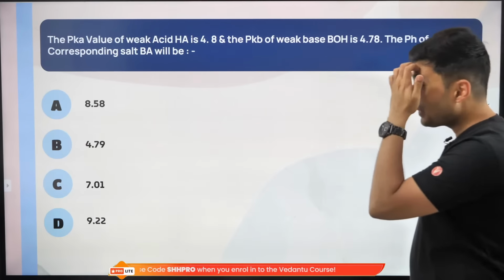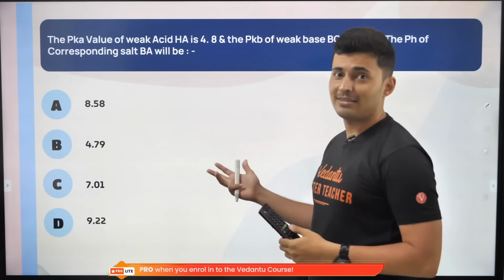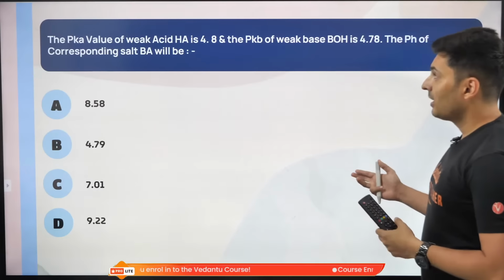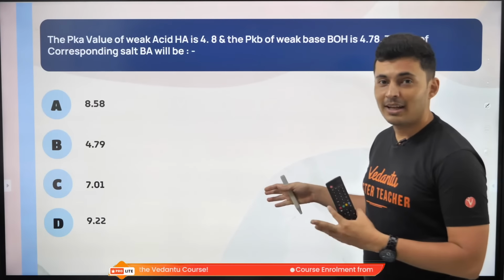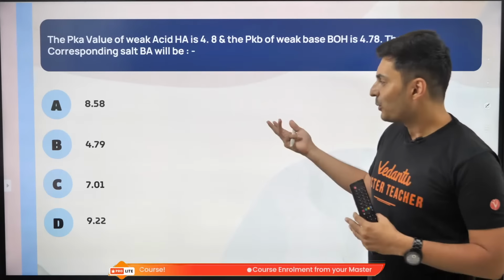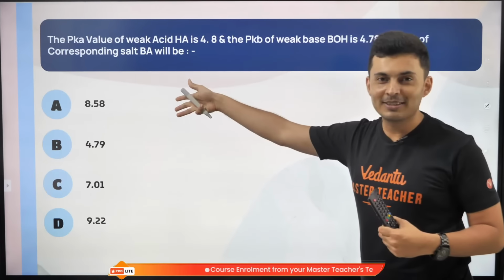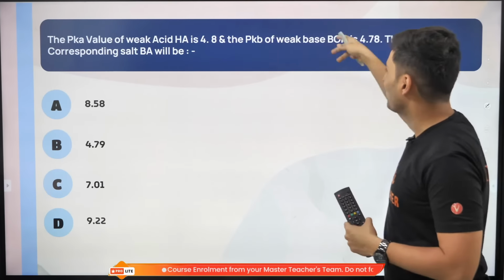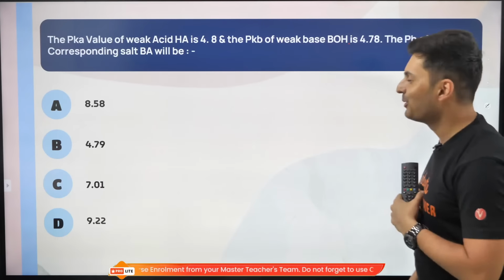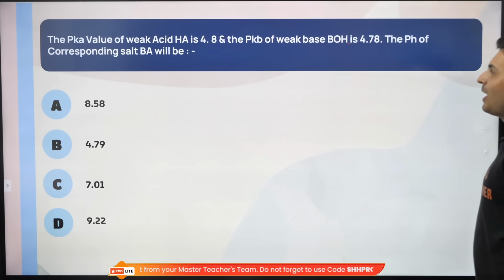Interesting one. The pKa value of a weak acid. All right. I'm pretty sure Wazim sir will be very angry after looking at this. He'll be like, what is this? Shreyas sir is solving this within seconds. He does not know how this works, but I'm going to solve it. Don't worry, guys.